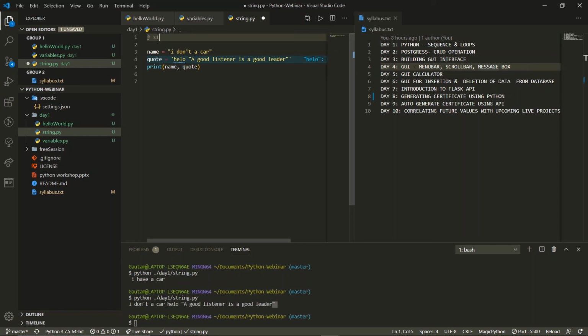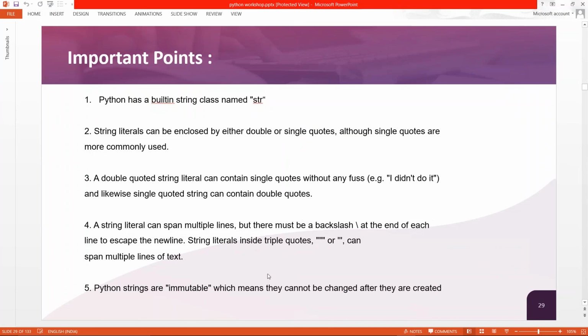Now we'll move forward. So there is one more thing.